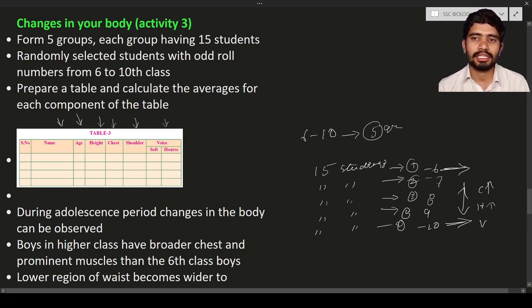Why? Because they are not yet in the adolescent stage. They are in the starting stage of adolescence, but 10th class students are near the ending stage of adolescence. So you will see a lot of changes between them.